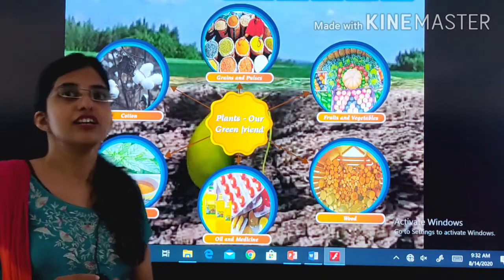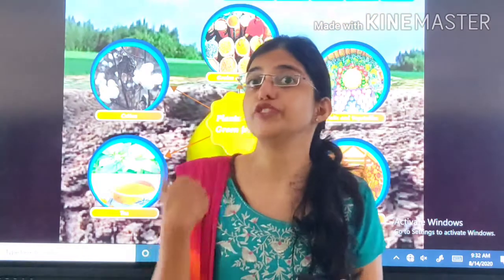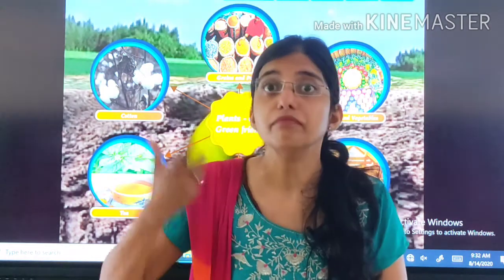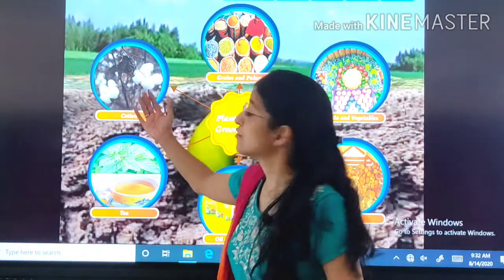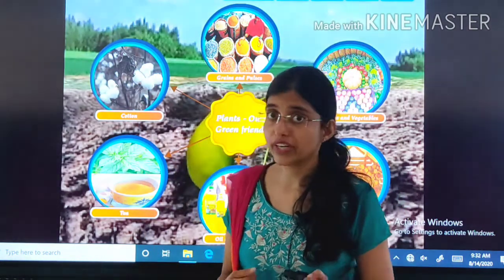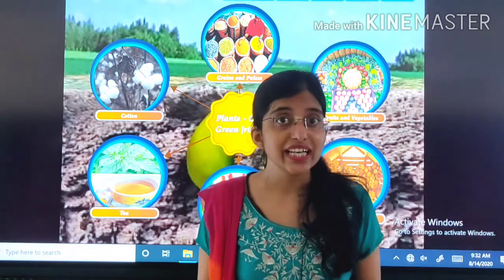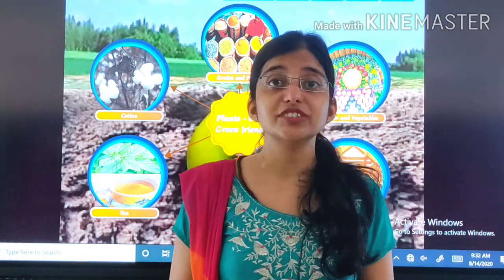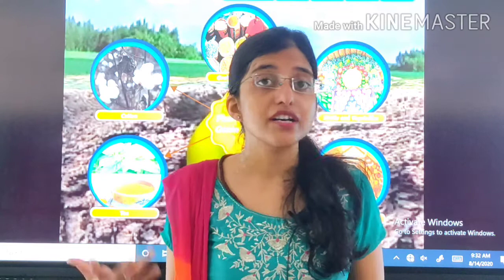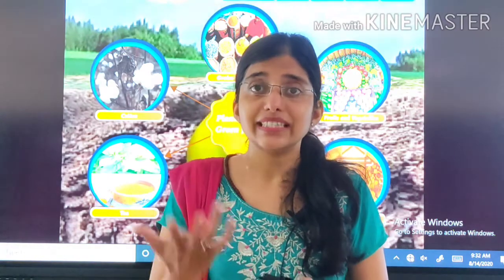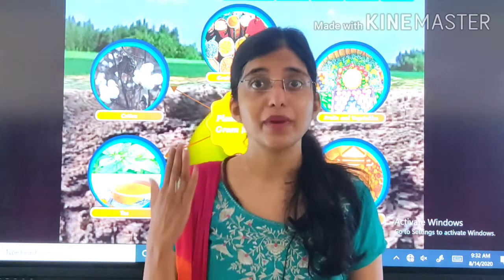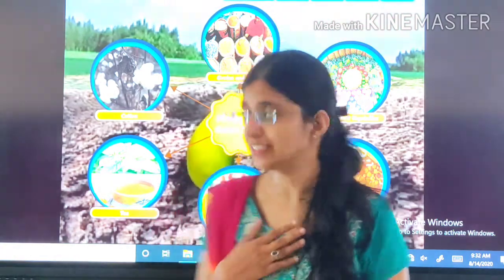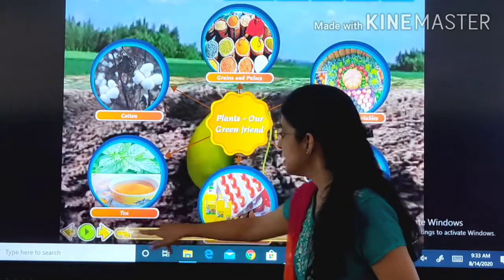Cotton. The cotton fabric which you wear we get from plants. Okay kids, so plants provide us fabric, oil, medicine, oxygen, fruits to eat, many things. So plants are our green friends. Let's move ahead.